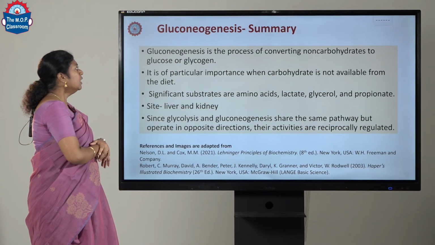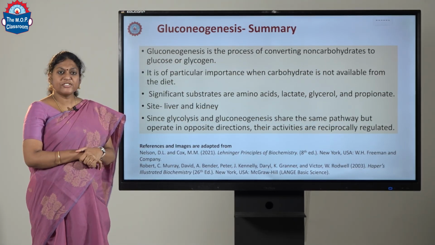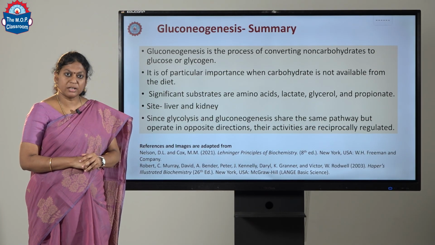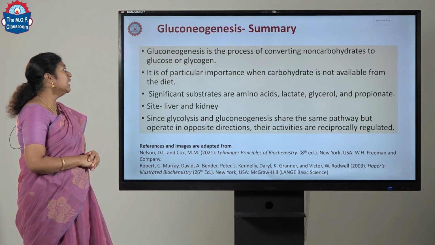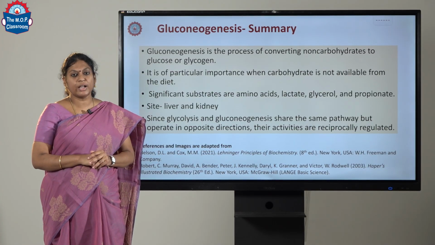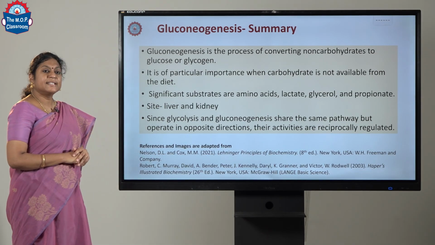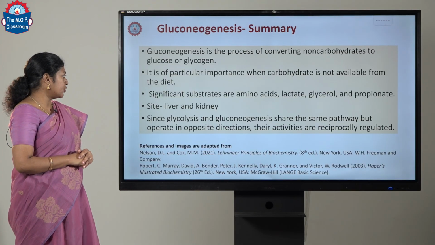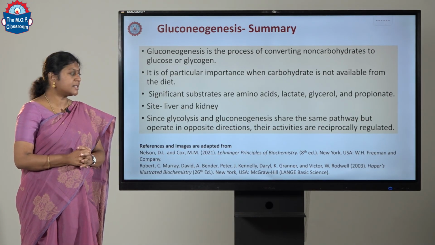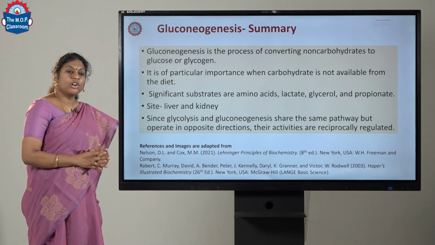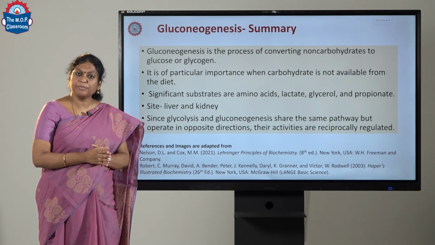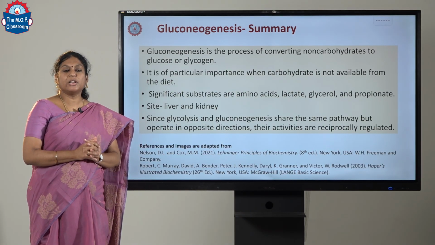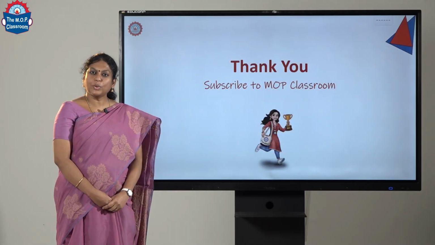Now, to have a short recap, we have seen gluconeogenesis as a process of converting non-carbohydrate precursors to glucose or glycogen. It is of particular importance when carbohydrate is not available in our body. The significant substrates are amino acids, lactate, propionate and glycerol. The important sites of gluconeogenesis are the liver and kidney. Since glycolysis and gluconeogenesis share the same pathway but in opposite directions, both are irreversible processes and some of the important reactions are bypassed. Hope the concepts were clear.